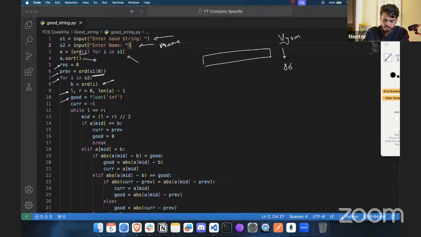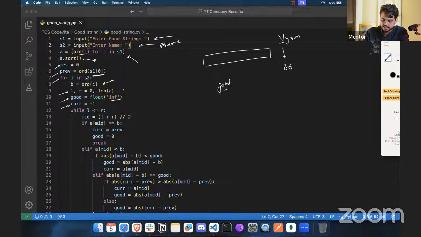And initially this good we have set as infinite in terms of what this good is pointing at. It's the distance between the current character and the distance of the selector character that we have. Once we do that, we have selected the current as -1.